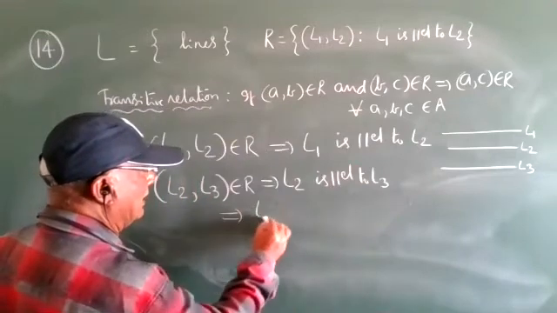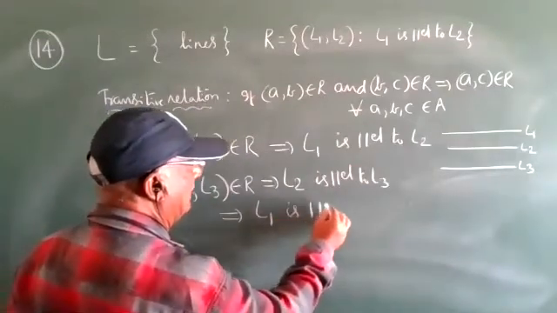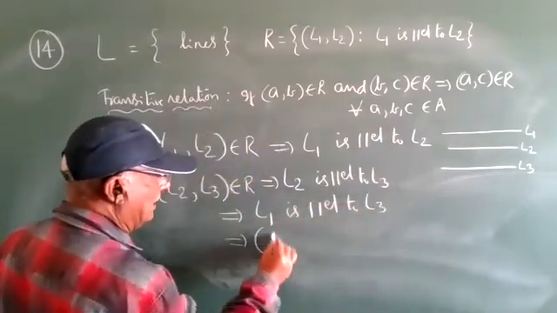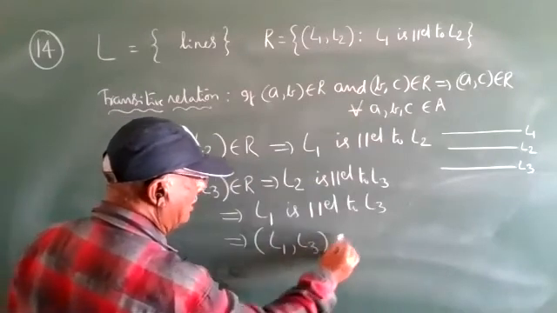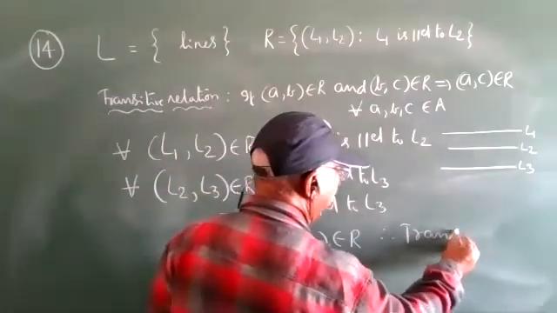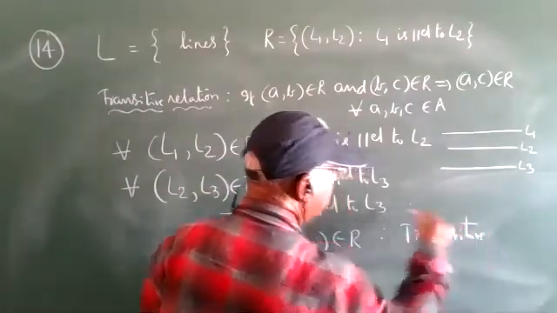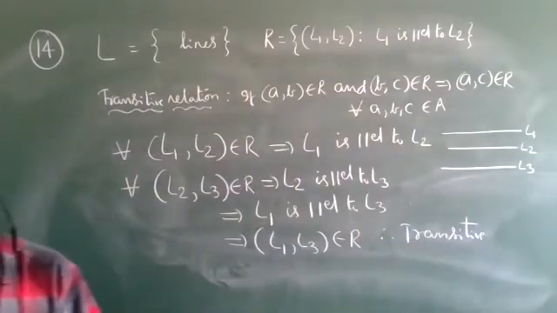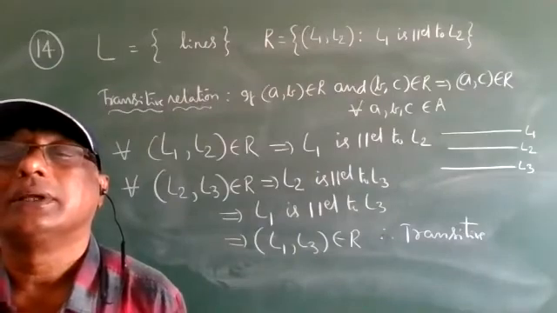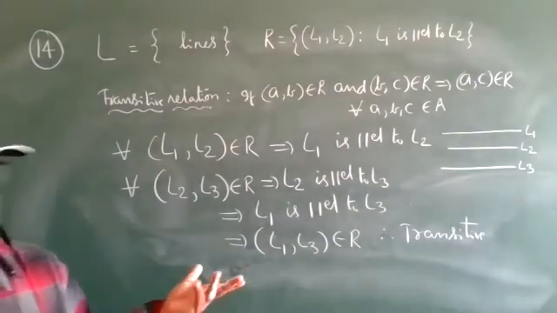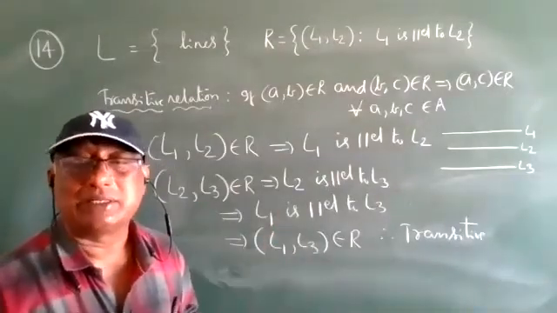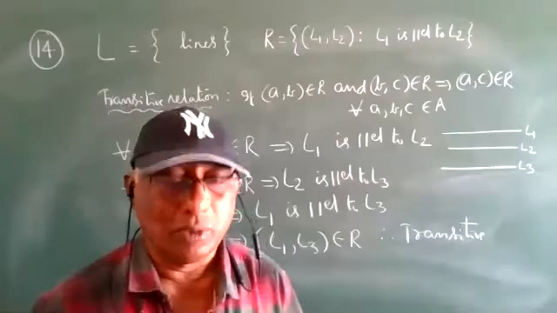So that implies l1 is parallel to l3, that implies (l1, l3) belongs to R. Therefore, transitive. Therefore, equivalence relation.